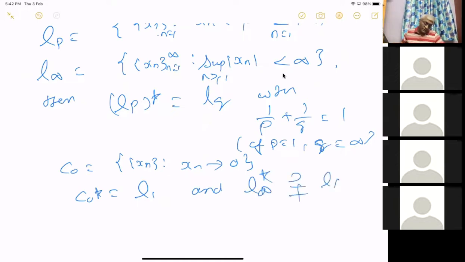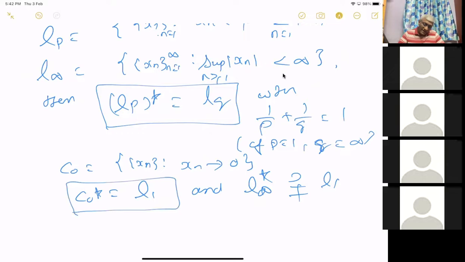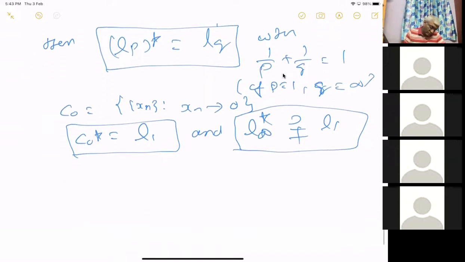We want to prove that lp star equals lq when p is greater than 1, and c0 star equals l1, and l infinity star contains l1, which is true because l1 star is l infinity, so l1 will be contained in l infinity star by the evaluation map. But then they are not equal. So these things we want to prove.